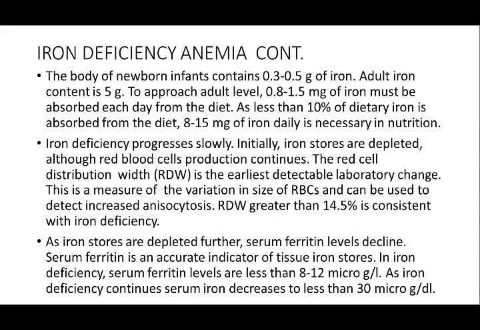Iron deficiency progresses slowly. Initially, iron stores are depleted, although the red blood cell production continues. The red cell distribution width, RDW, is the earliest detectable laboratory change. This is a measure of the variation in the size of RBCs and can be used to detect increase in anisocytosis. So RDW greater than 14.5% is consistent with iron deficiency. So the first change is the increase in the red cell distribution width, which is usually greater than 14.5%, which shows that it is iron deficiency.